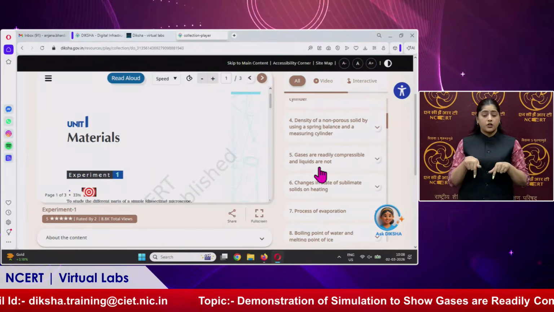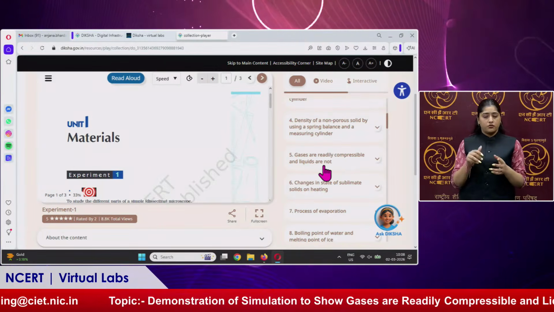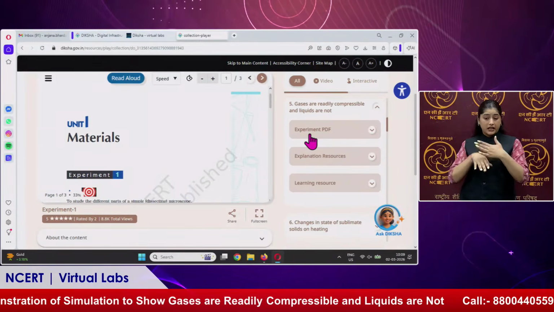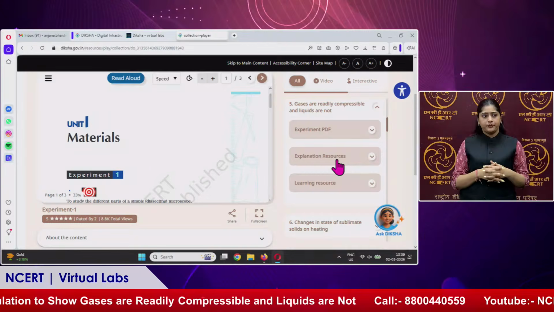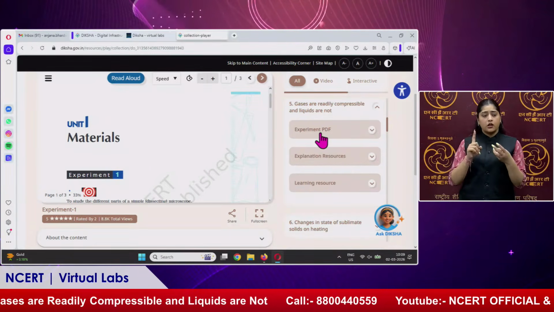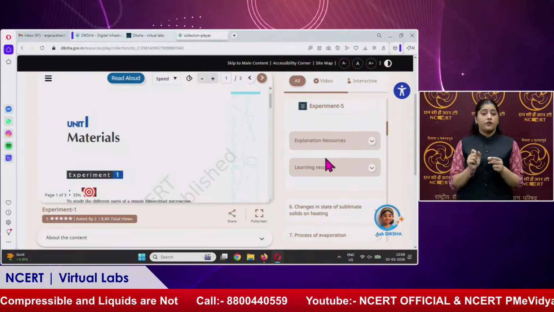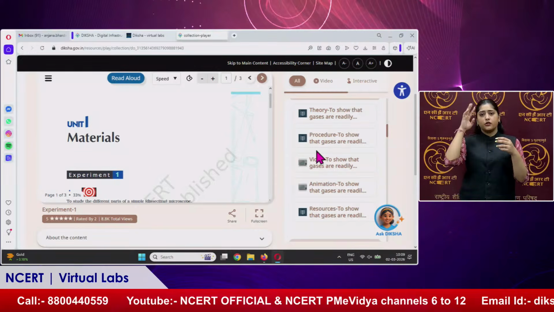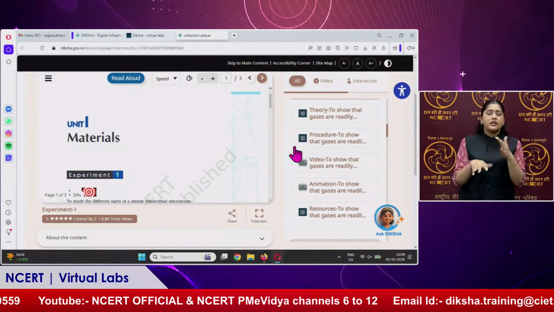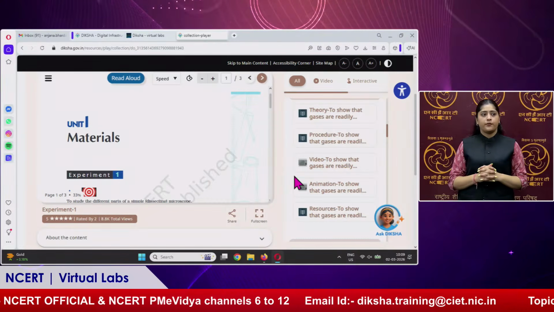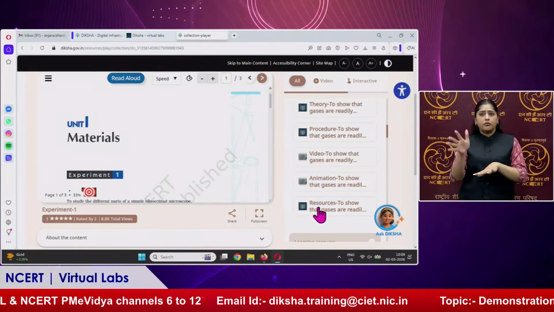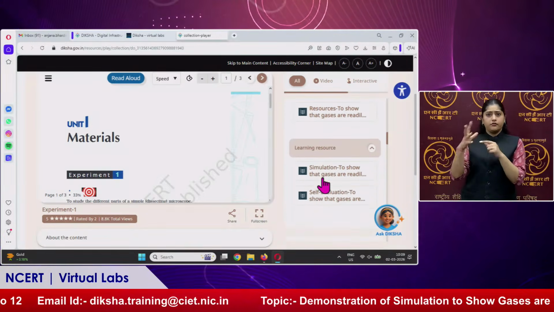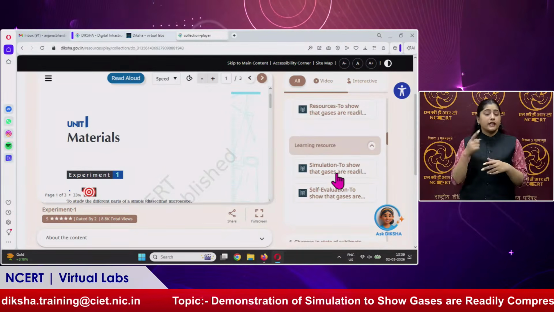Today's topic is that gases are readily compressible and liquids are not. So I will select this topic. Under this topic there are 3 panels: experiment PDF, explanation resources and learning resources. The experiment PDF is the PDF of the experiment. Under explanation resources are the theory of this topic, then the procedure of real laboratories as well as of simulation, then video, animation and the resource file from where this data has been taken. And at the end, under the learning resources are simulation and self-evaluation.